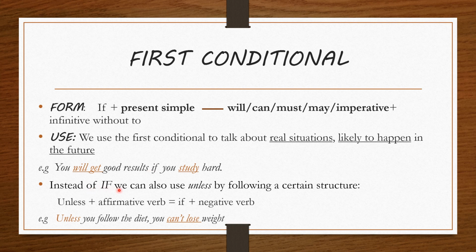Instead of if, we can also use unless by following a certain structure. So we have unless plus affirmative verb, which is equal to if plus negative verb. Example: unless you follow the diet, you can't lose weight. In this case, it's the same as if you don't follow the diet, you can't lose weight. Unless is used only with the first conditional.